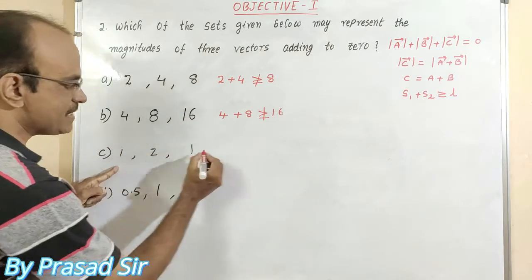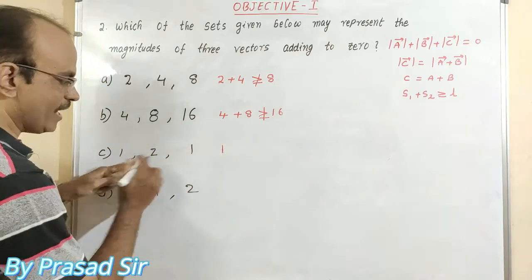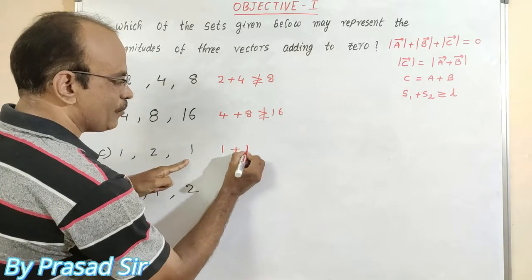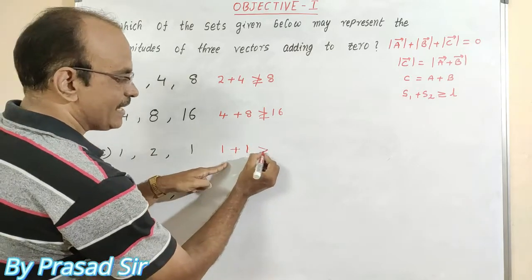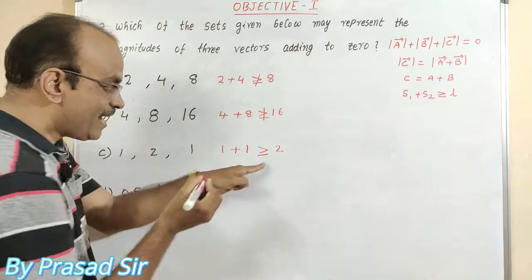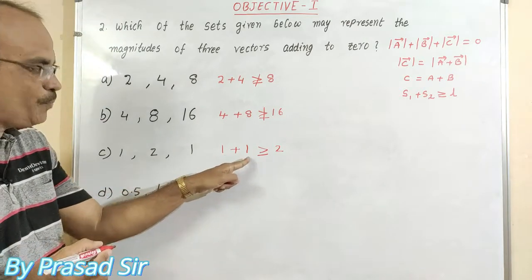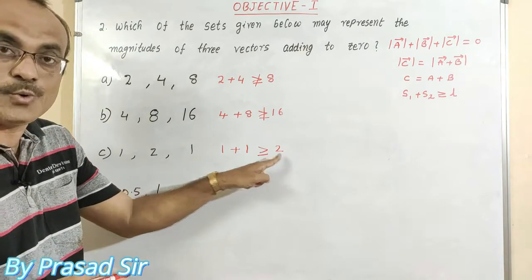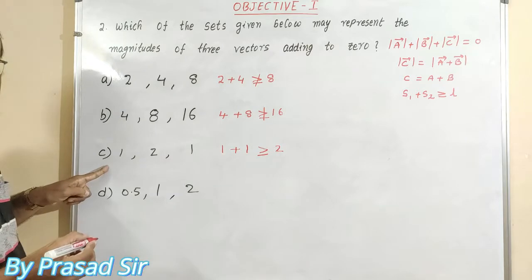Here, what happens in this C? Smaller number 1, here another smaller number 1. 1 plus 1 is 2. Is it greater than or equal to 2? That is, 2 is greater than or equal to 2. So that means this option is correct.